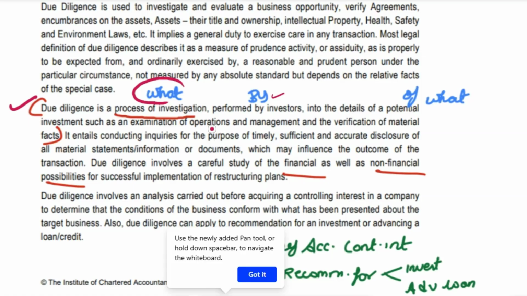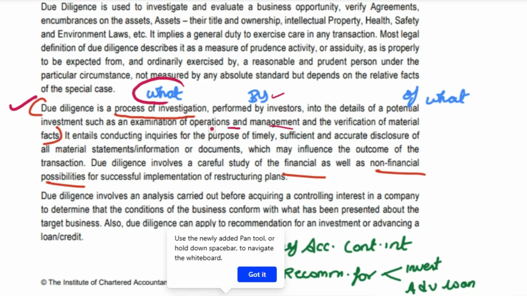They are going to go into the details of the potential investment, such as examination of the operation and the management, and verification of the material facts, whether we can buy this company or not, whether we can enter into these transactions or not. So before investing in you, I'm going to examine your operations, management, all the facts, then I will be investing.